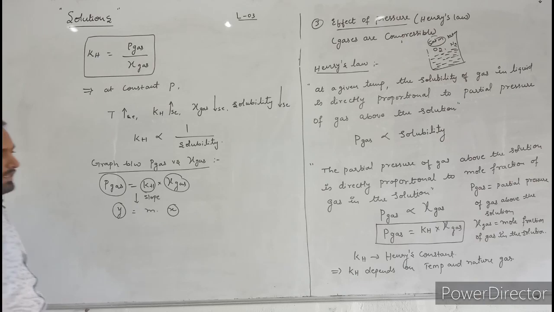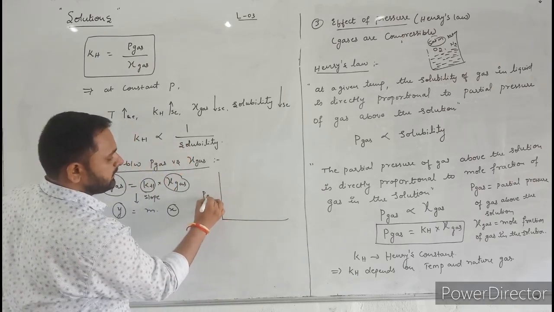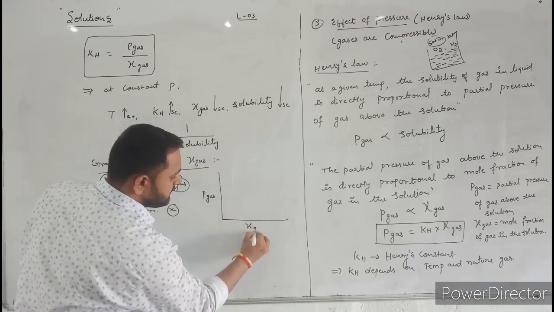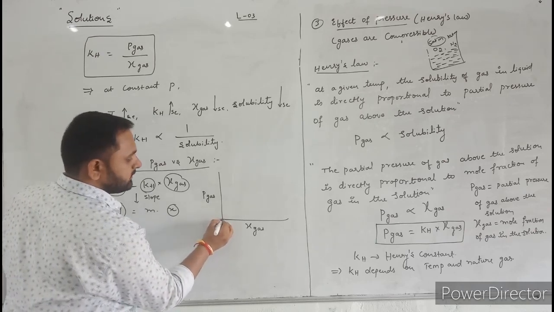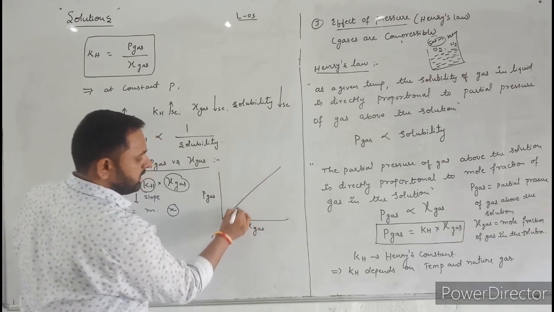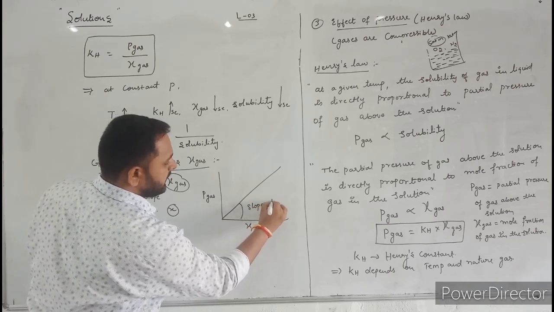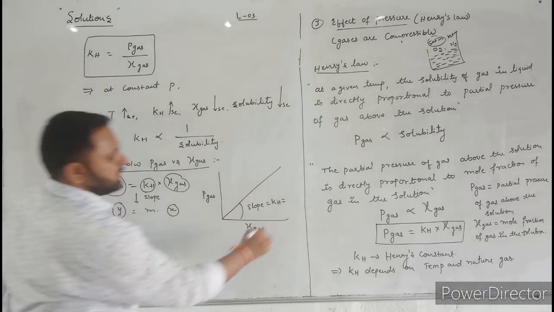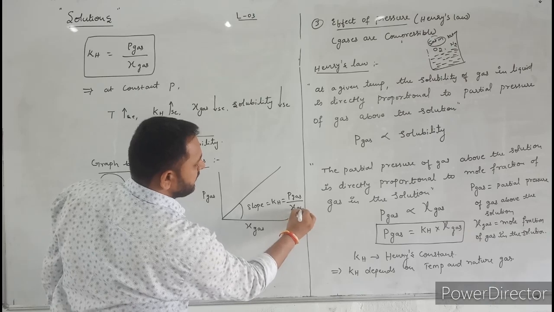Then it gives a straight line, where the slope is KH, equal to partial pressure of gas divided by mole fraction of gas.